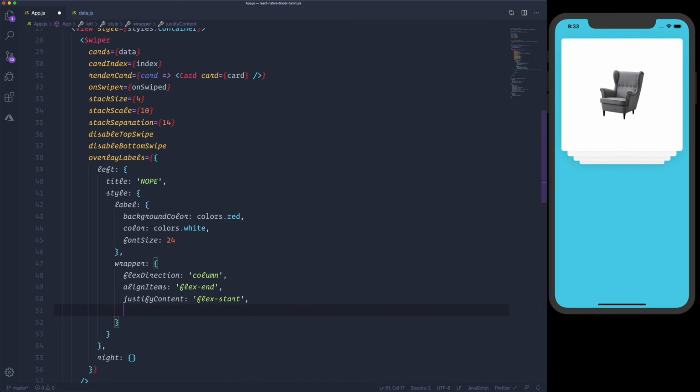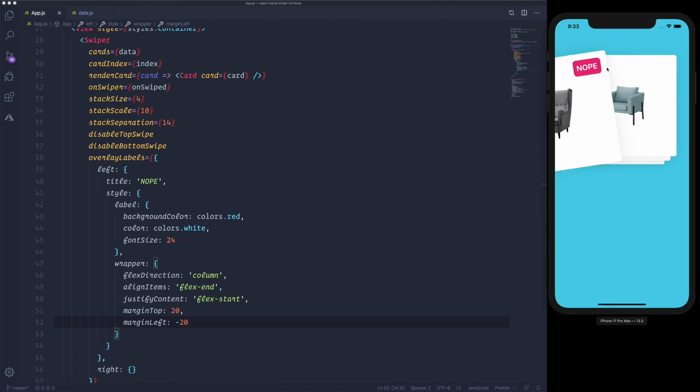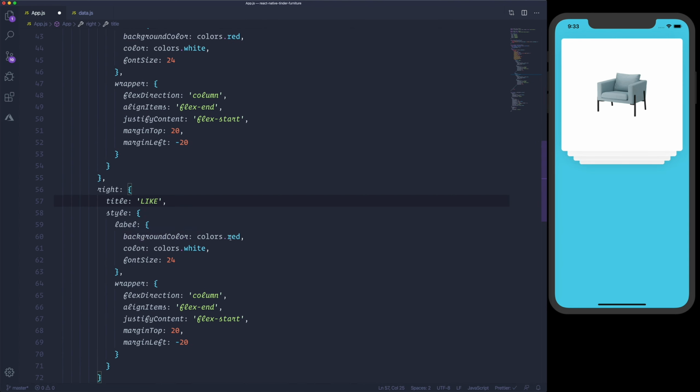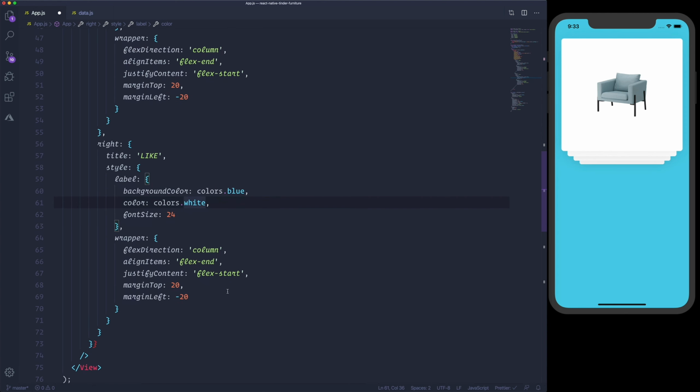And let's give this a little bit of room here. So marginTop is gonna be 20, marginLeft is 20. So it's gonna have just a little padding around. Let's apply the same to the right. Label right is gonna be "like". The color is gonna be blue. Font size, it's okay.